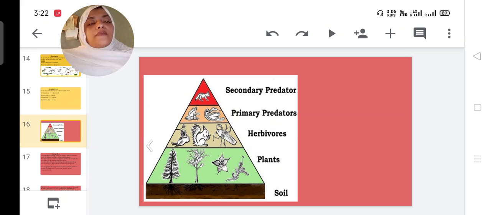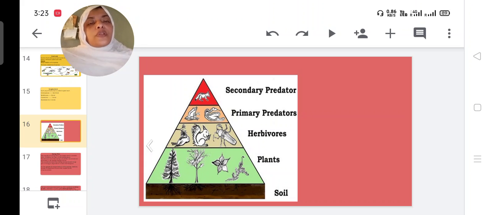From the soil, plants develop and grow. Plants are the first stage. Herbivores such as rabbit, grasshopper and birds. Primary predators are snake and frog. Then secondary predators are fox, dog, etc. So these are the different stages of the trophic level.